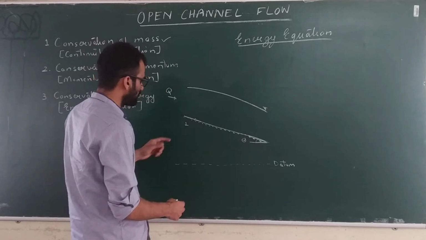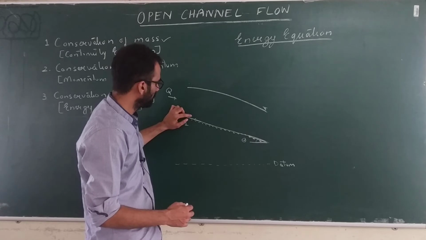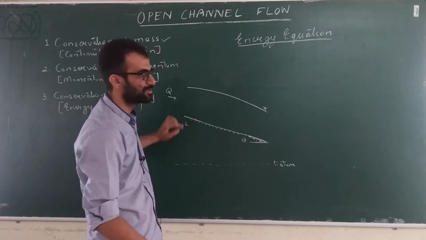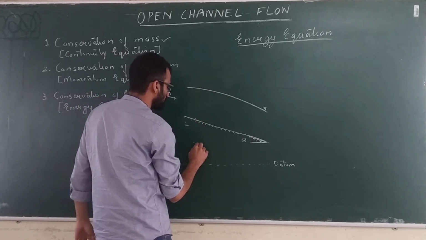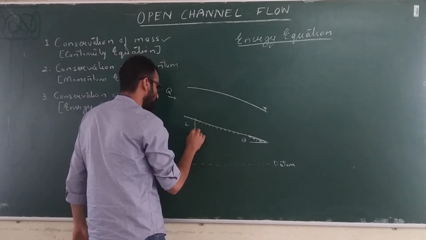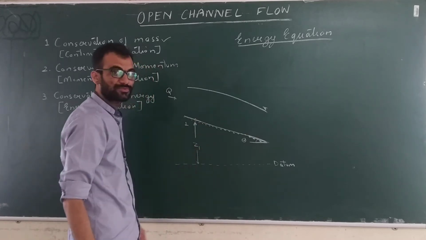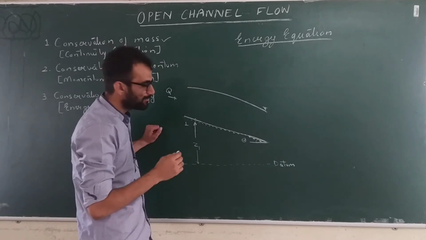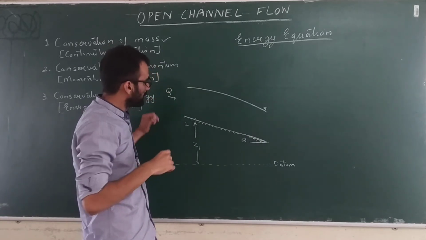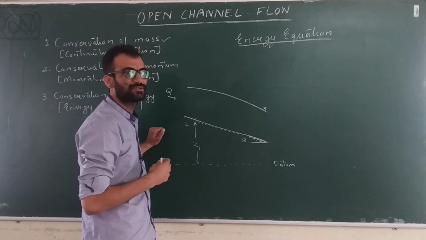First head is the datum head. Datum head is nothing but the potential energy per unit weight of the fluid. So it is the height from the datum, that is your Z1 suppose. So this Z1 becomes your datum head. Next is pressure head. In pipe flows we have seen that because of the pressure, what we get is a pressure head, the pressure energy per unit weight of the fluid.